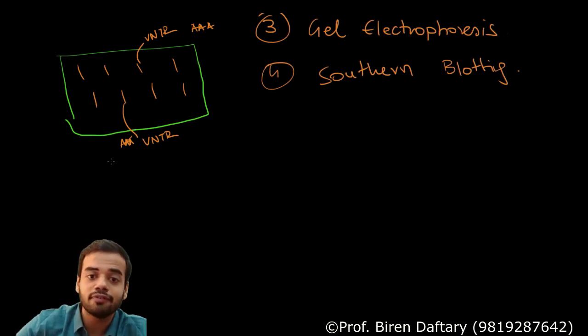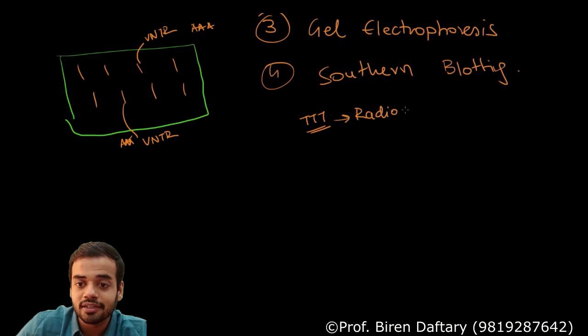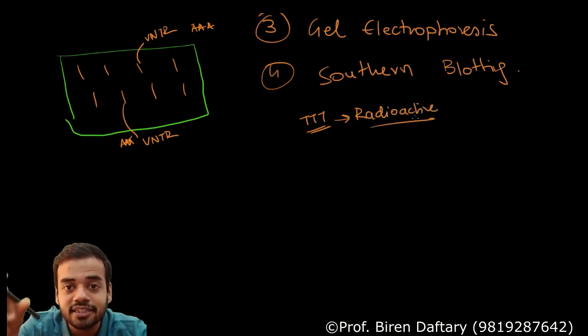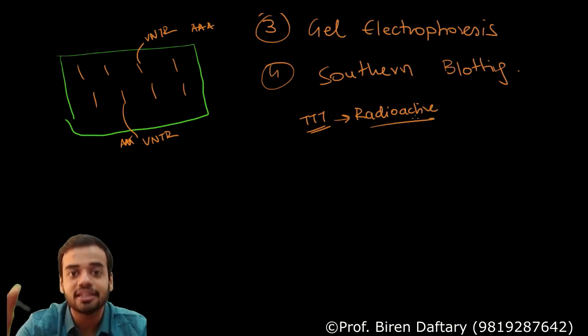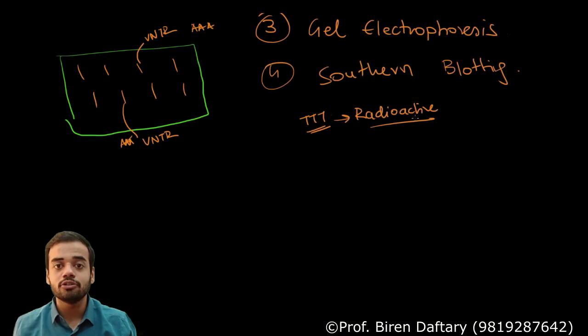So suppose I take a radioactive sequence of TTT, and I put it over here, this TTT will attach with this AAA and it will bind. And because this TTT sequence is radioactive, I can always see where it is, and wherever it is attached, that means I know that VNTRs are present over there. Are you getting my point? So you can use X-ray to do that.